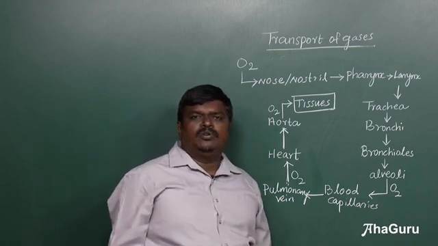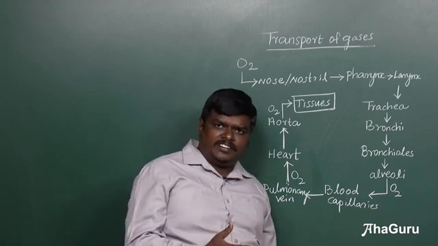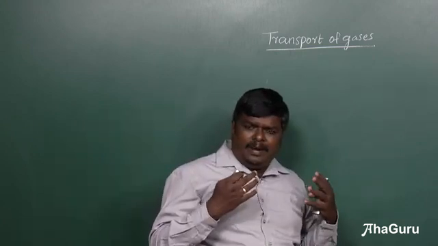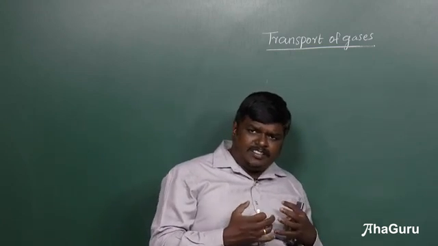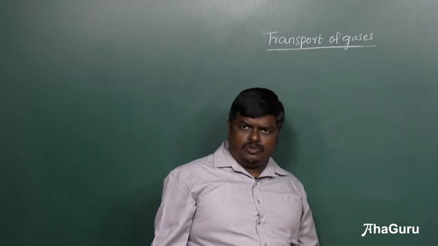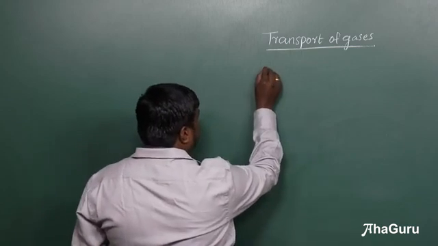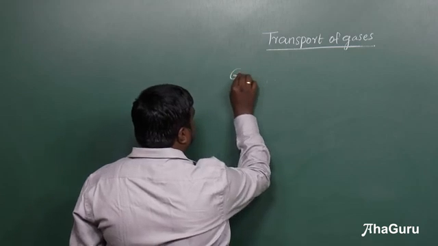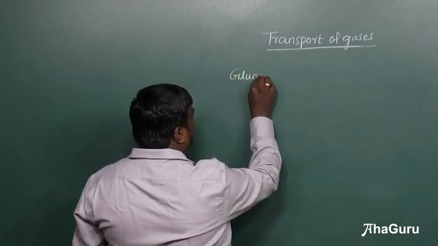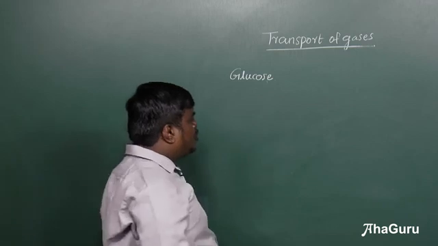Next, I am going to explain to you how the carbon dioxide is transported. What happened to the oxygen that is transported to the tissues? In the tissues, the glucose is present.